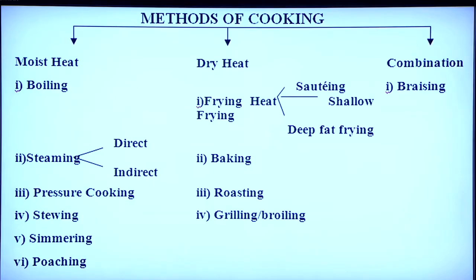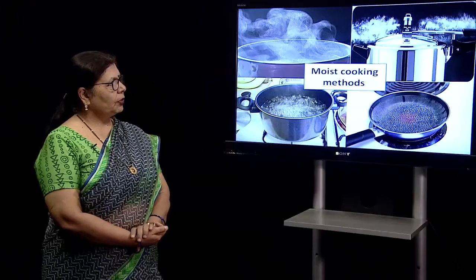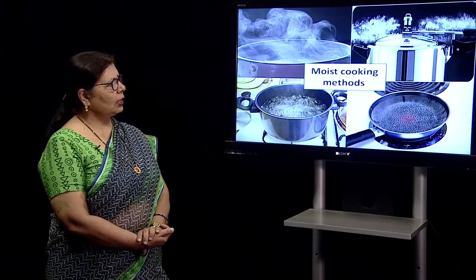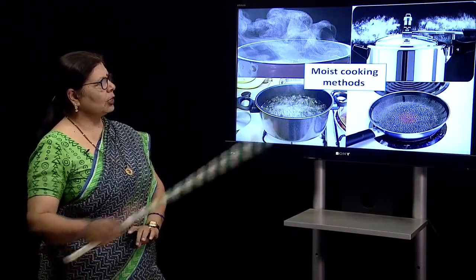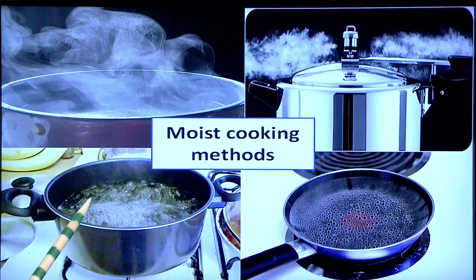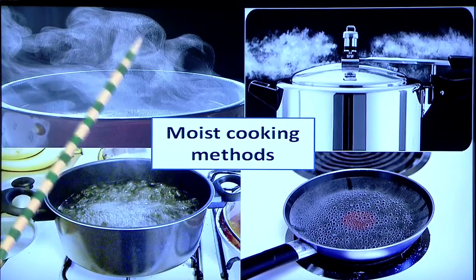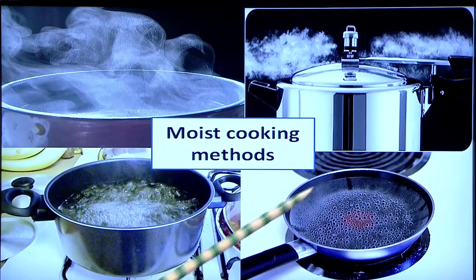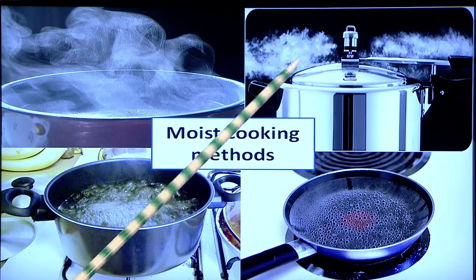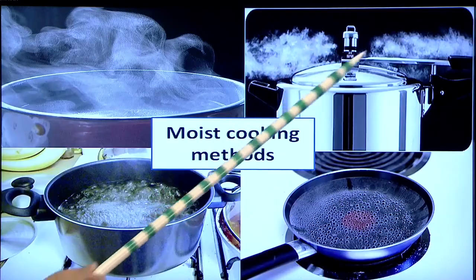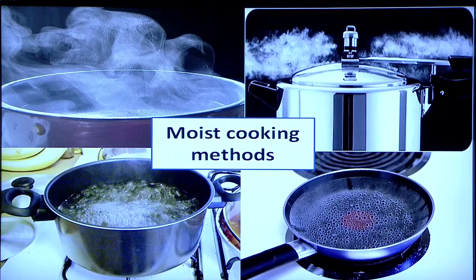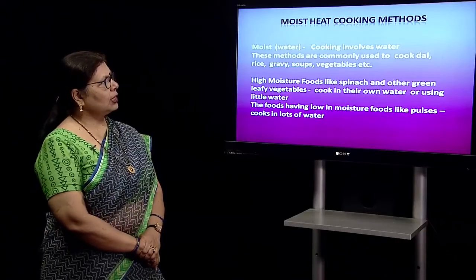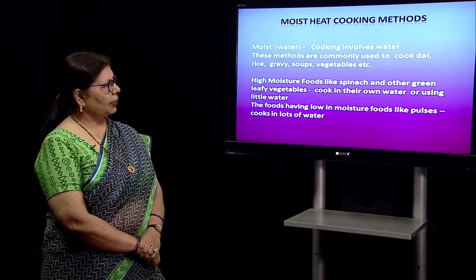In combination, braising is also done. First, we are just showing here the different types of moist cooking methods. This is boiling, this is steaming, you can easily see, this is simmering, and this is steaming or pressure cooking, when the steam comes out from the whistle. First, we will talk about the moist heat cooking method.